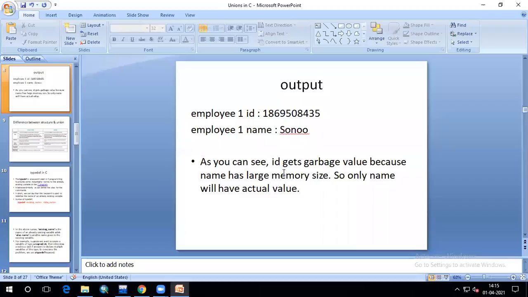So this will be the output. As you can see, the ID gets a garbage value because name has the larger memory size. So only name will have the actual value because name is the last updated one, the latest updated value. The ID has already been overridden by this name. So you are getting the name as the correct one and a garbage value for your ID.